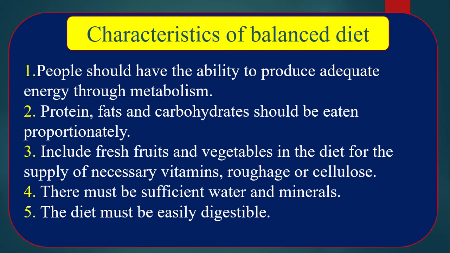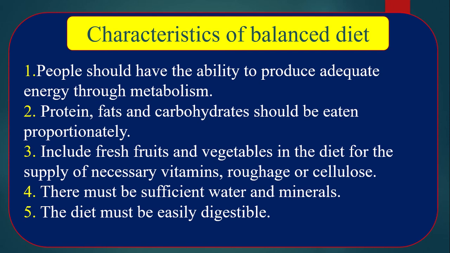Number 2, protein, fats and carbohydrate should be eaten proportionally. That means carbohydrate amount is high, then protein, then fats. If we write in amount or proportion, carbohydrate 4, protein 2, fat 1 is the ratio of ideal food or balanced food.